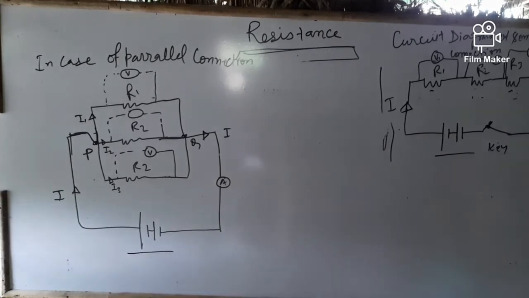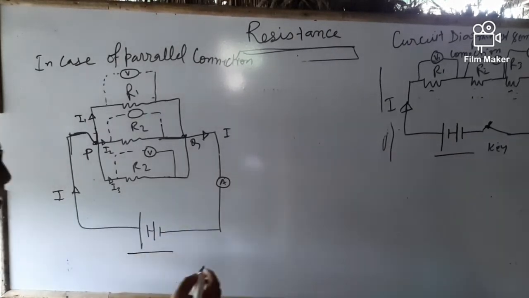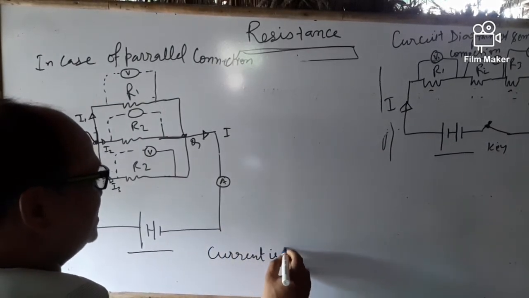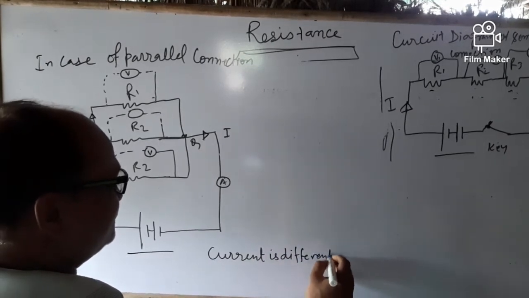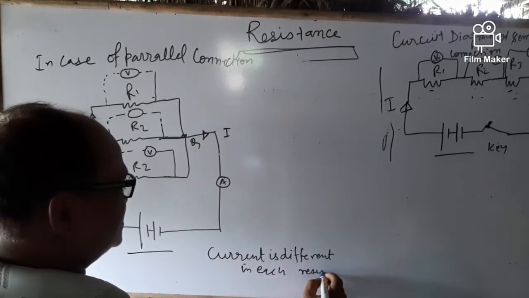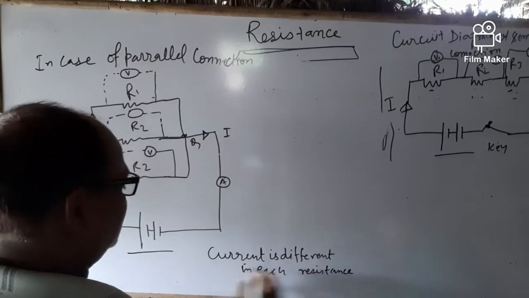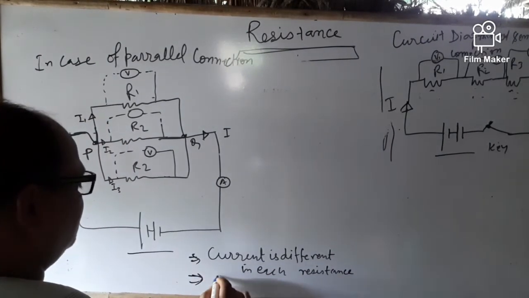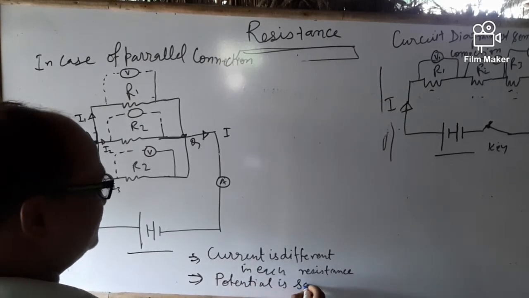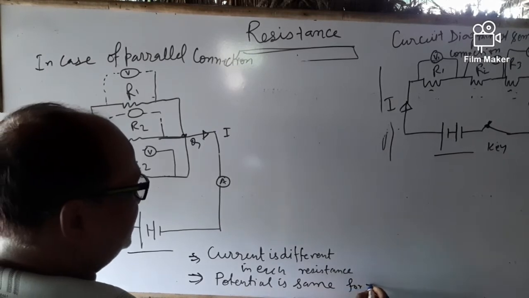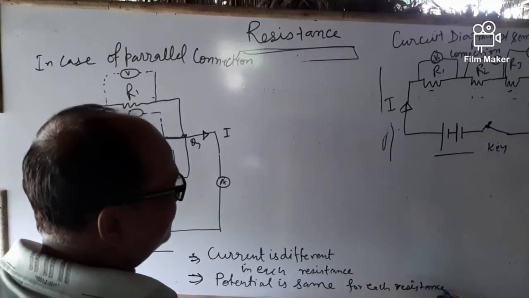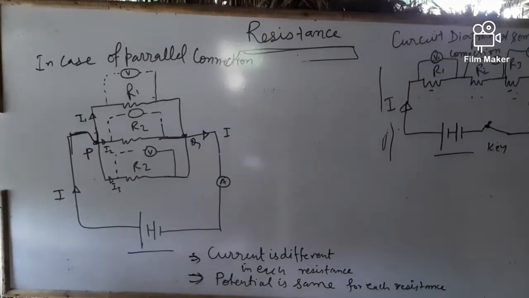Here you see that the current is different in each resistance, but potential is the same. Potential is the same for each resistance. Potential is same but current is different.